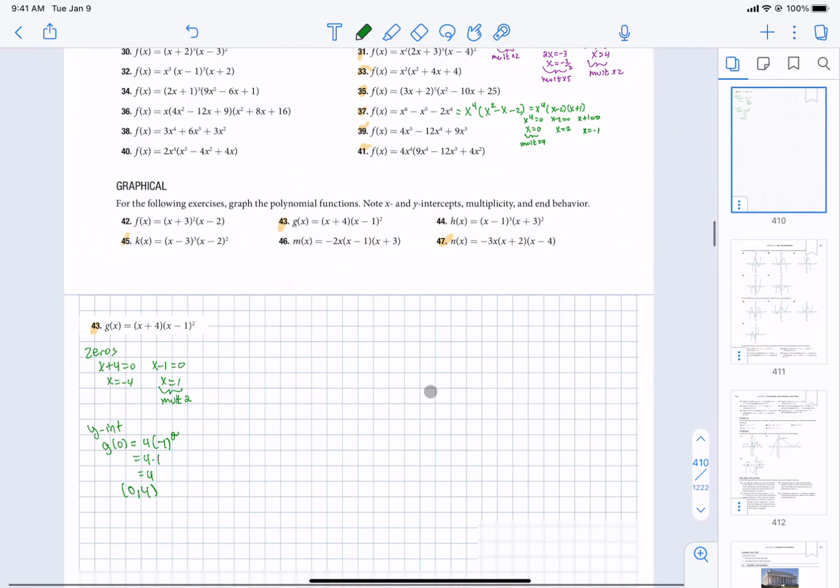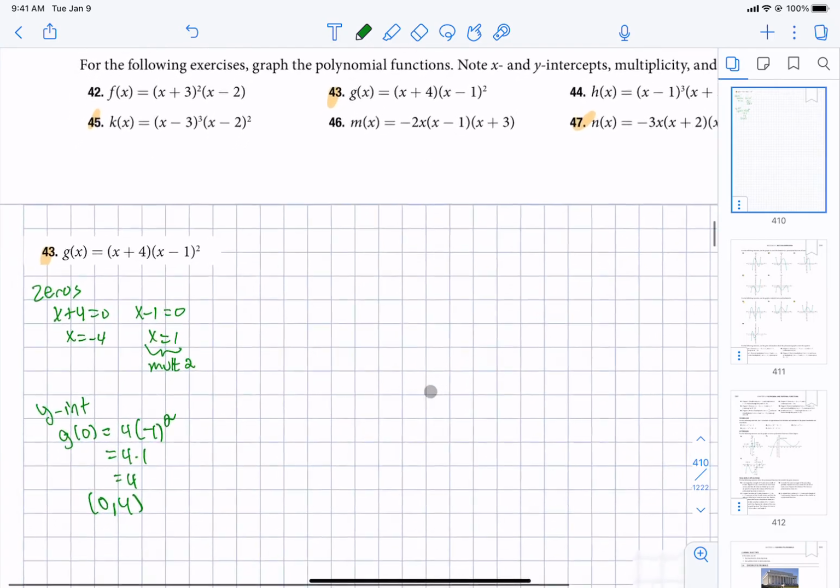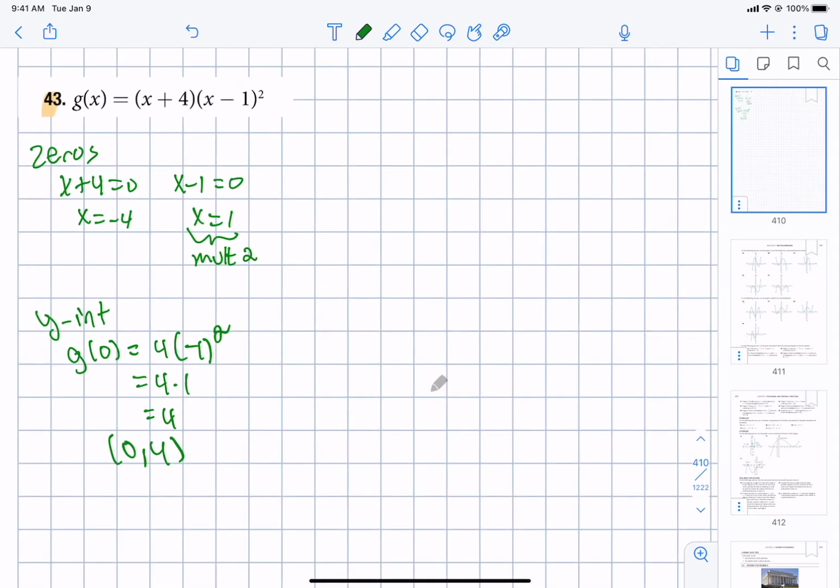Now what did they say again? Let's read. So they wanted x-intercepts, y-intercepts, multiplicity. The next thing I want to talk about is the end behavior. If there is any front coefficient or front x, you have to include it. There isn't one, or there's a 1 there. Let's break down our lead term, which will help us do the end behavior, which will help us graph it. So our lead term is going to be the x from the first quantity, and an x squared from the second quantity, or an x cubed. And then just draw a little graph picture to show me the end behavior. That's all I need right now.